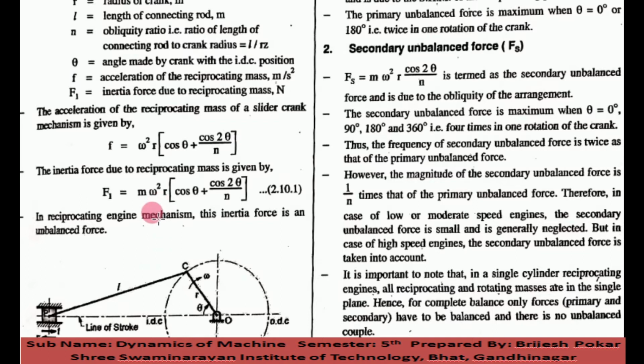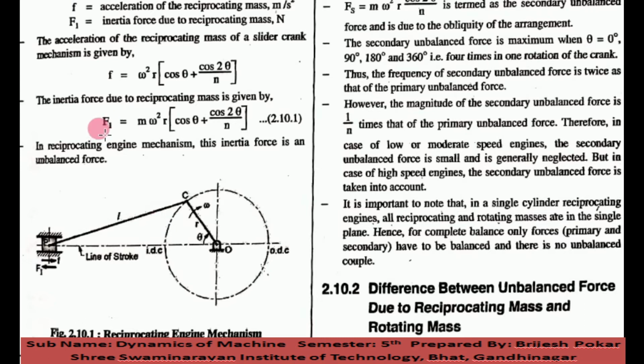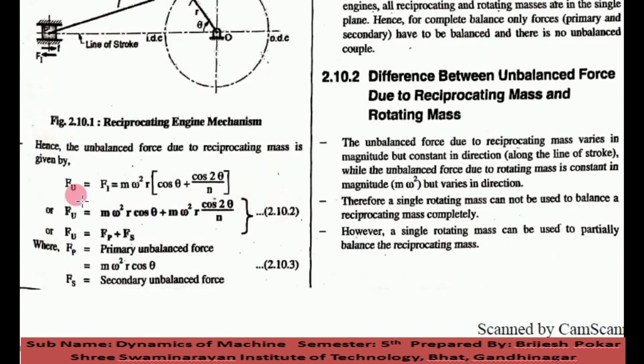Now here inertia force is equal to m into acceleration. So acceleration is equal to omega square r bracket cos theta plus cos 2 theta upon n. Now this equation gives the unbalanced force, Fu, or we can say the inertia force.